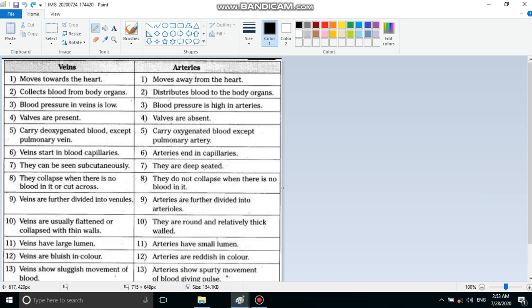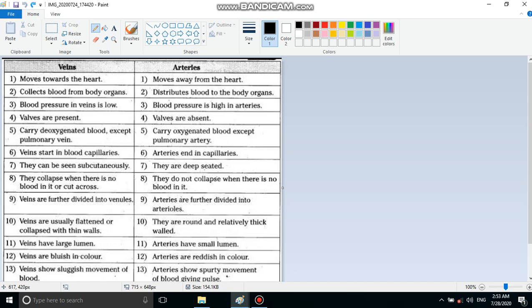Artery carries blood away from the heart, and vein carries blood towards the heart. This is one more difference. Then arteries always carry oxygenated blood, blood that is rich in oxygen, except pulmonary artery. Veins always carry deoxygenated blood. Here also one exception, pulmonary vein. So by now we have studied 5-6 differences.